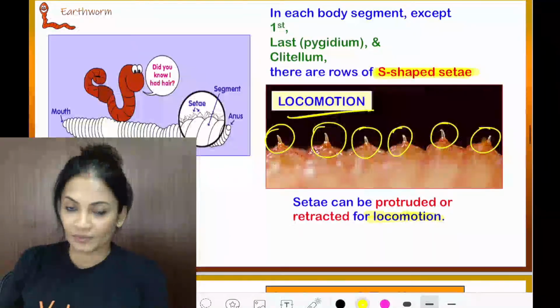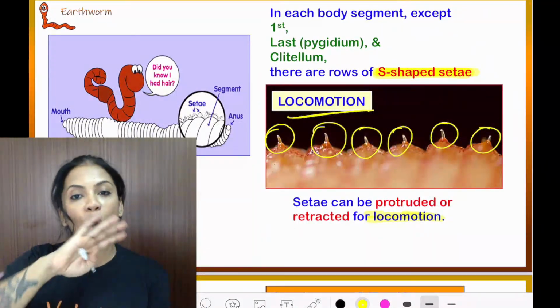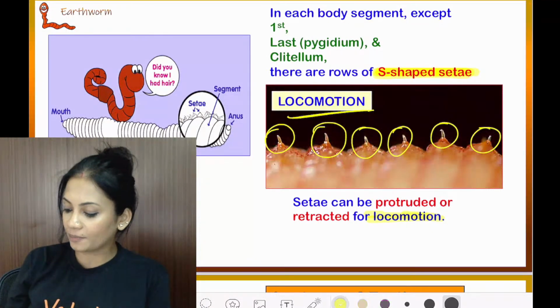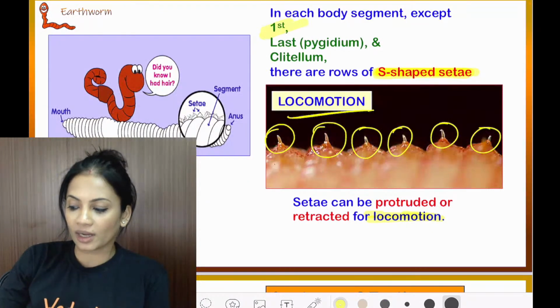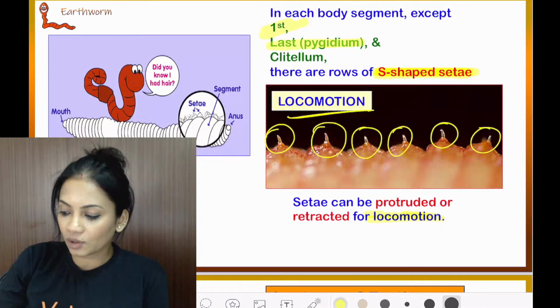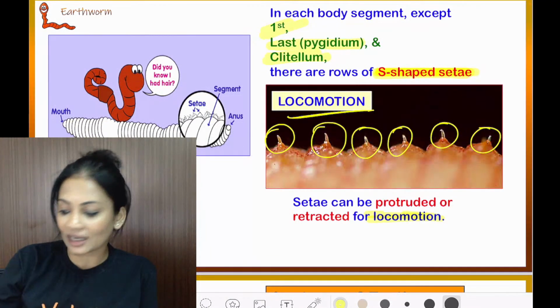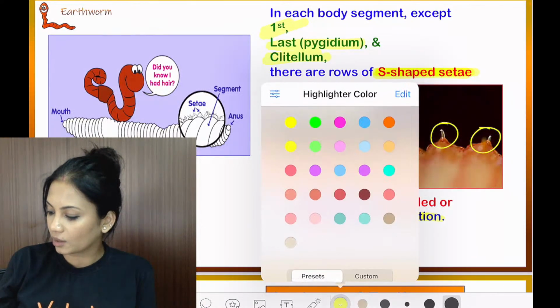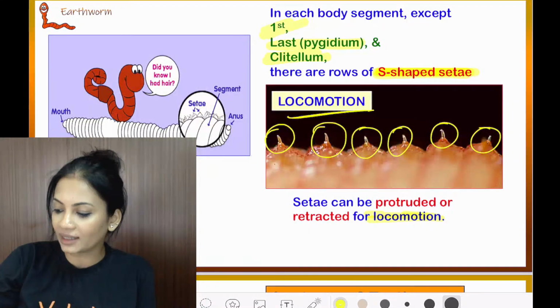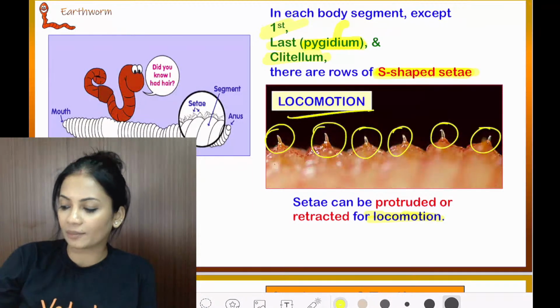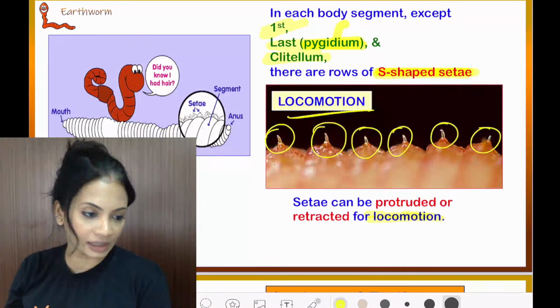The setae are present in all the 120 segments except the first segment, the last segment, and the clitellum. The last segment is also called the pygidium.